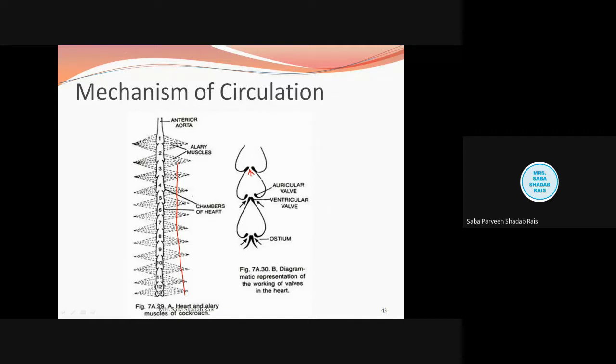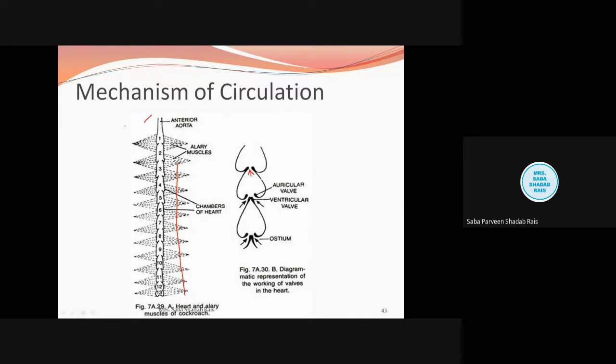Now you might be thinking, ma'am, there is no such blood vessel. So see here, at the anterior end the blood will first be given to the brain, and from there it goes to the sinuses. There is no blood vessel. Sinus means a cavity, an opening, or in simple language, it is just the coelom. So from there the blood goes to the sinuses, and from the sinuses it reaches each and every part of the body.